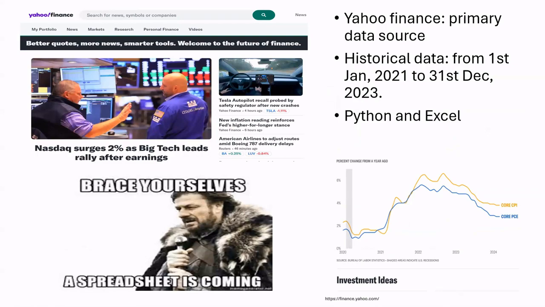Now, due to security reasons, access to the NSE and BSE websites is somewhat restricted. So we opted for Yahoo Finance as our primary and most crucial data source. We selected a time frame from 1st January 2021 to 31st December 2023, a period during which the Indian stock market experienced significant volatility. The data reflecting these fluctuations is crucial for our study. We developed a Python script to retrieve financial data based on stock symbols from Yahoo Finance and initially downloaded the data into a single Excel file for each sector.